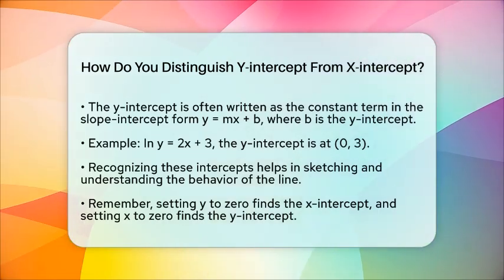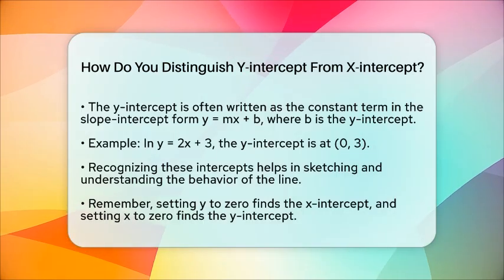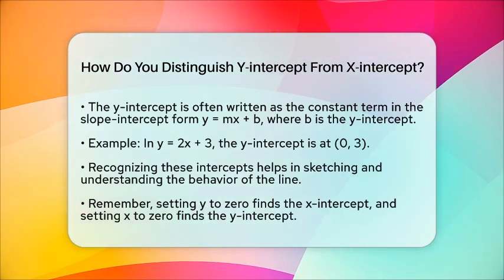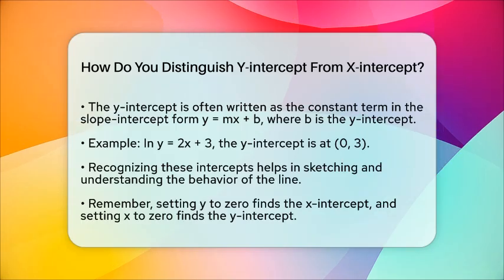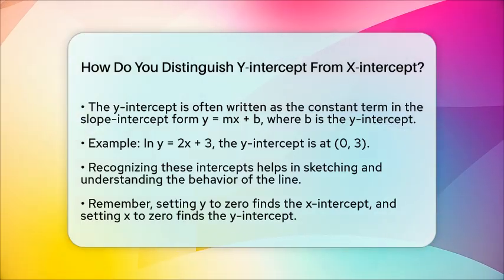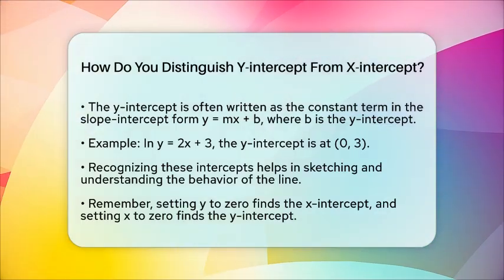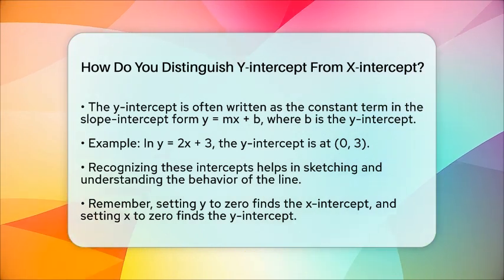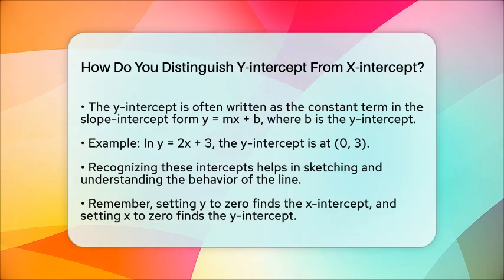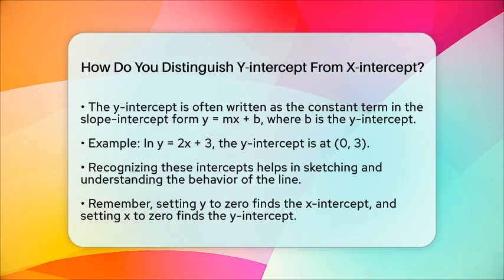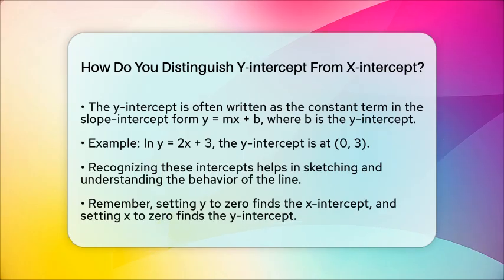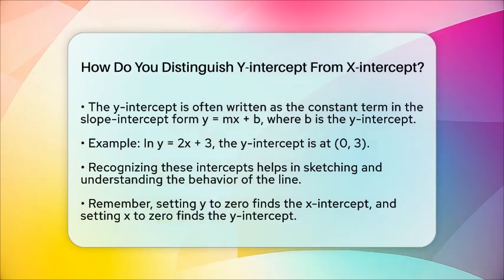To sum up, the x-intercept is where the line crosses the x-axis, and at that point, y is 0. The y-intercept is where the line crosses the y-axis, and at that point, x is 0. Recognizing these points makes graphing linear functions much easier and helps you understand how the line behaves. Just remember, setting y to 0 finds the x-intercept, and setting x to 0 finds the y-intercept. It's like a simple puzzle that reveals the line's crossing points on the axes.